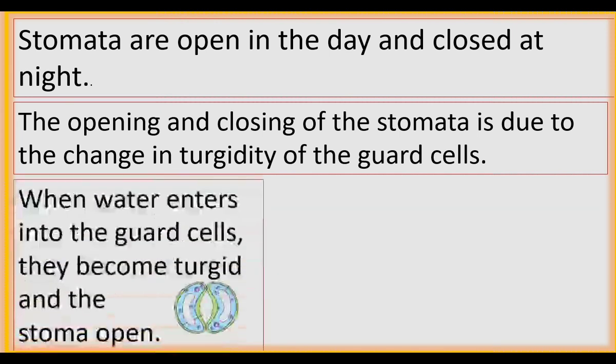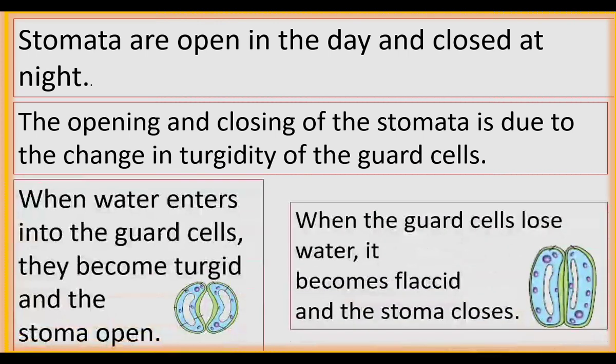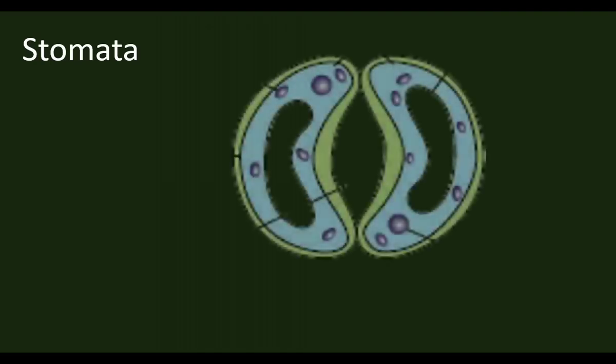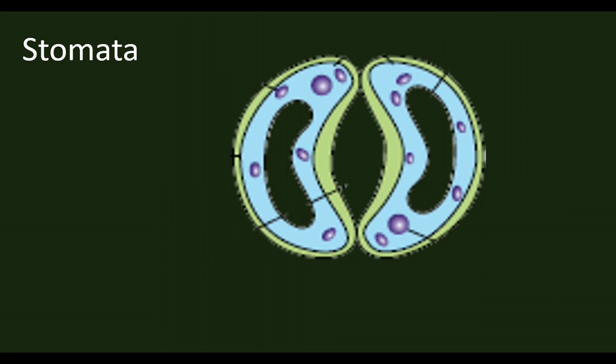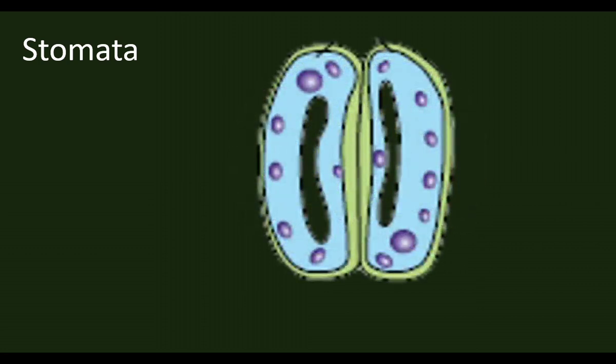When water enters the guard cells, they become turgid and the stoma opens. This diagram shows an open stomata. When the guard cells lose water, they become flaccid and the stoma closes. Flaccid means shrunken. This is the open stomata. Here the guard cells are turgid. When the guard cells become flaccid due to loss of water, the stomata become closed. That occurs at night. This is a closed stomata.